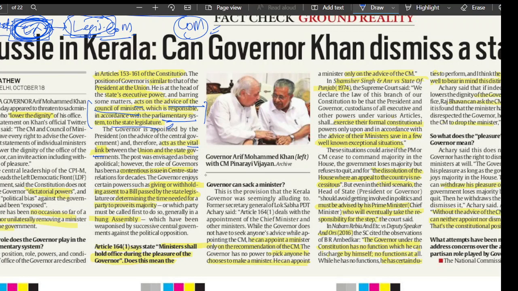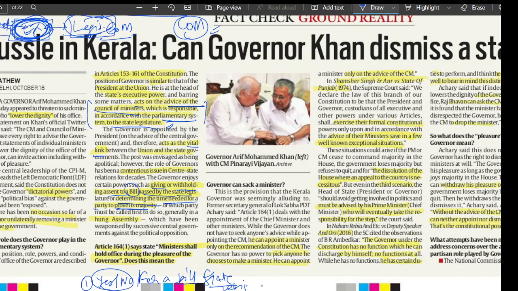The governor enjoys certain powers such as giving or withholding assent to a bill passed by the state legislature, or determining the time needed for a party to prove its majority. So there are two things. The governor can provide his yes or no for a bill, which in answer writing terms is called the assent of the governor for a bill passed by the state legislature. After the state legislature forms a bill, they send it to the governor, who then signs it, and then the bill becomes a state law.